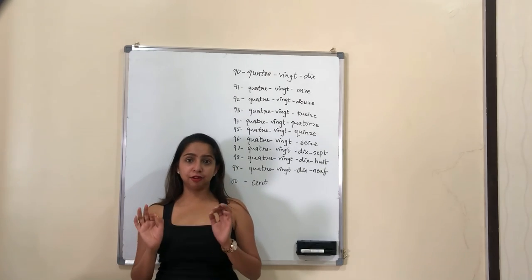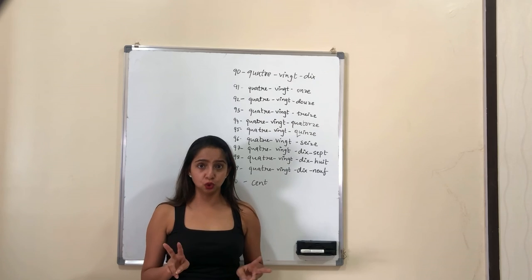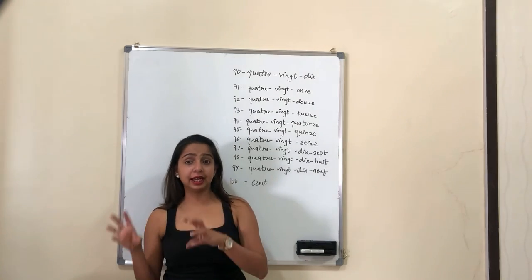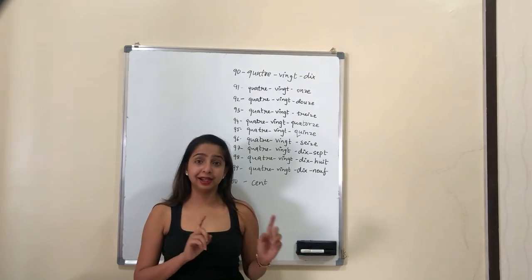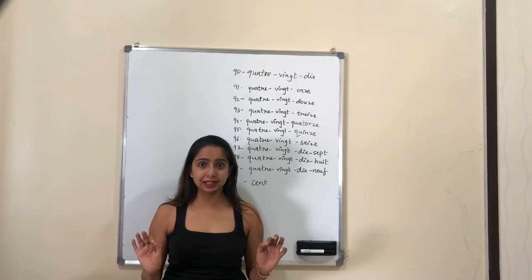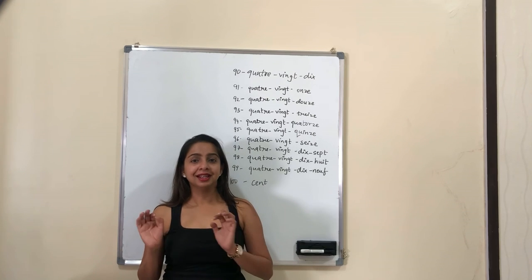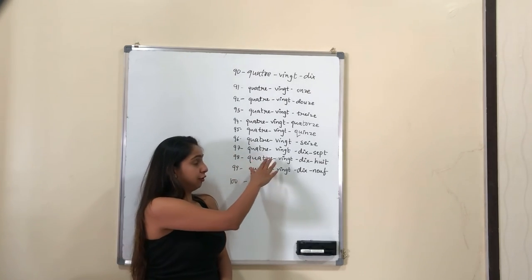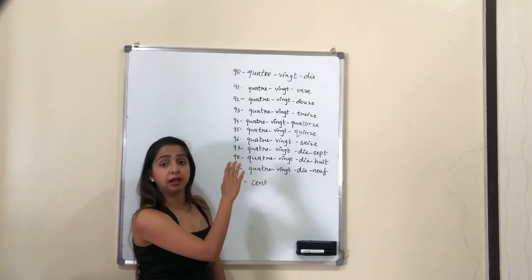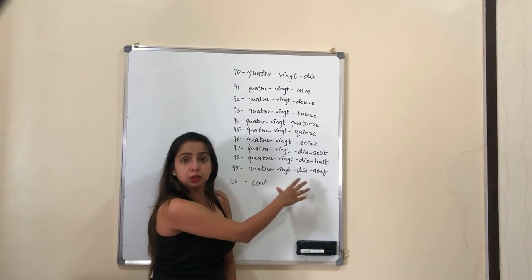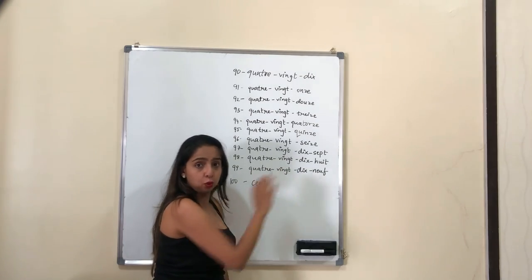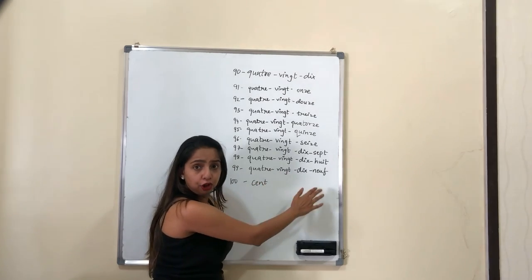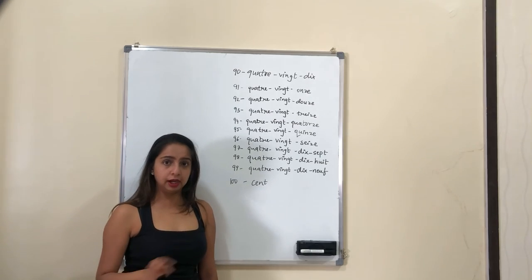91, 92, 93, 94, 95, 96, 97, 98, 99. And the 100 is a really small number and a really easy number.